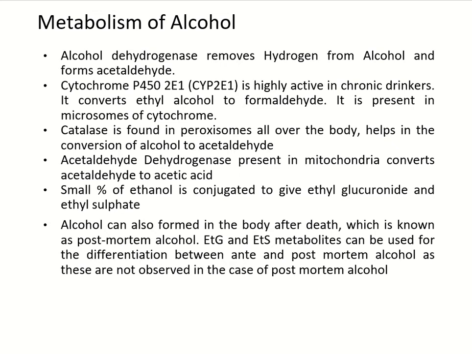Catalase enzyme is found in peroxisomes, and it helps in the conversion of alcohol to acetaldehyde. Acetaldehyde dehydrogenase is present in mitochondria, and it converts acetaldehyde to acetic acid.